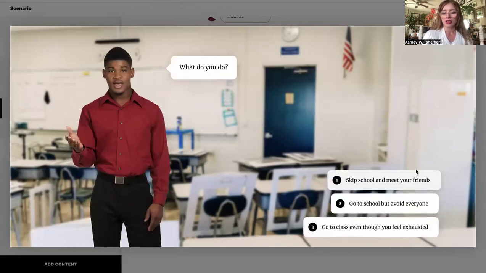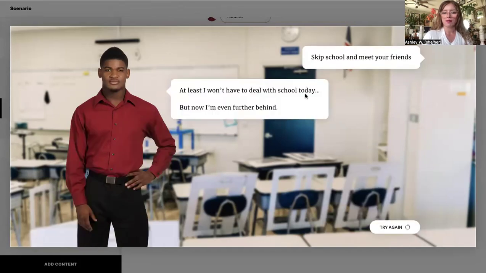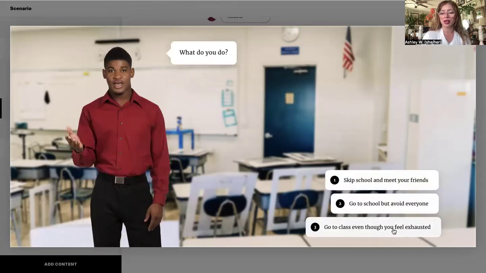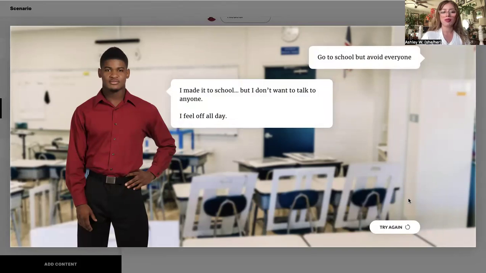So what do you do? Say the learner chooses skip school and meet your friends. Here we have our feedback, and that's not necessarily the best choice for someone to do. So we're going to have try again down here, and then they can go back to this 1.3 screen and choose what to do. Go to school but avoid everyone.